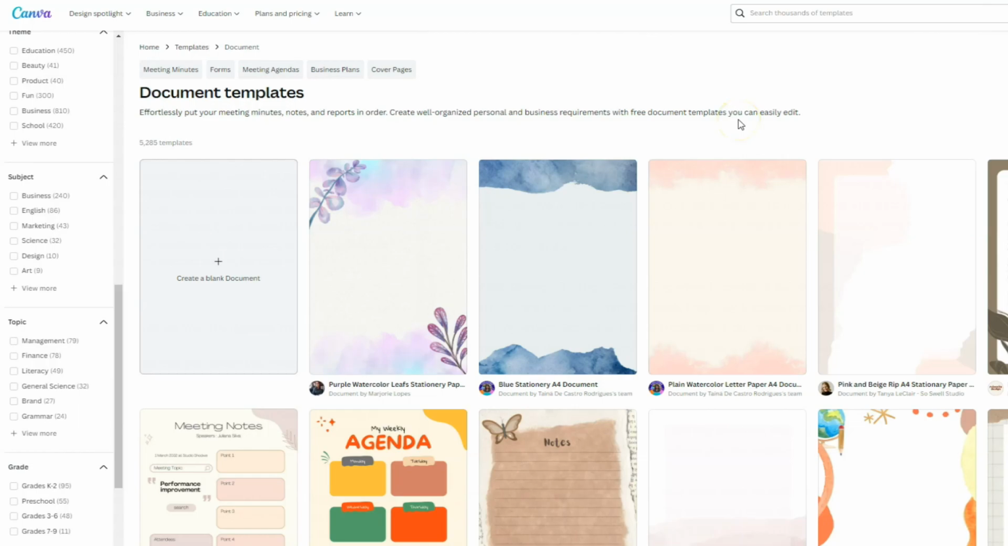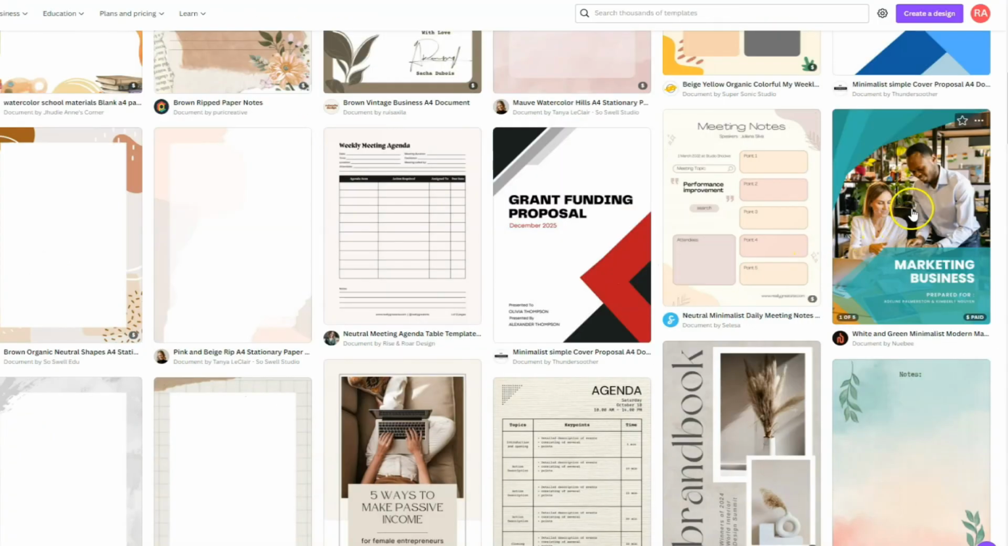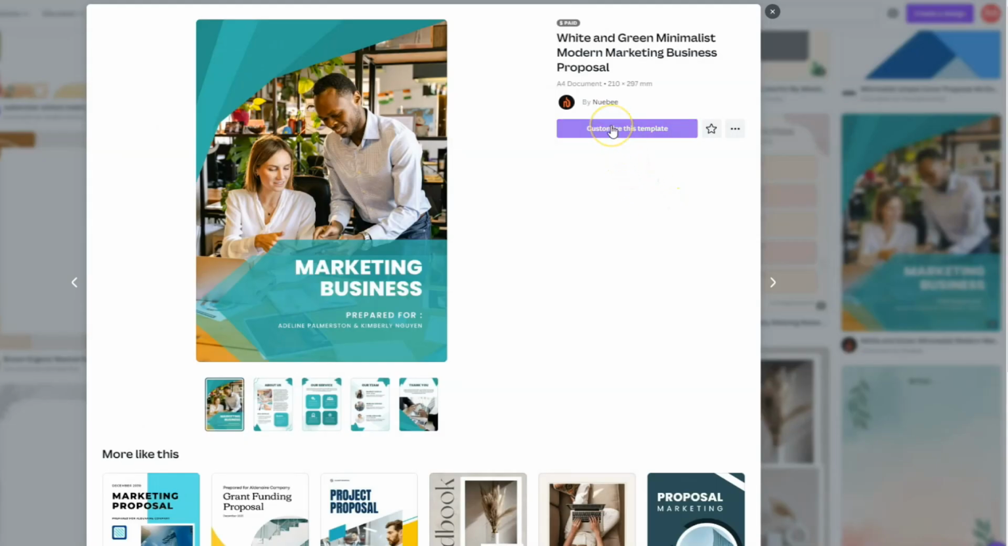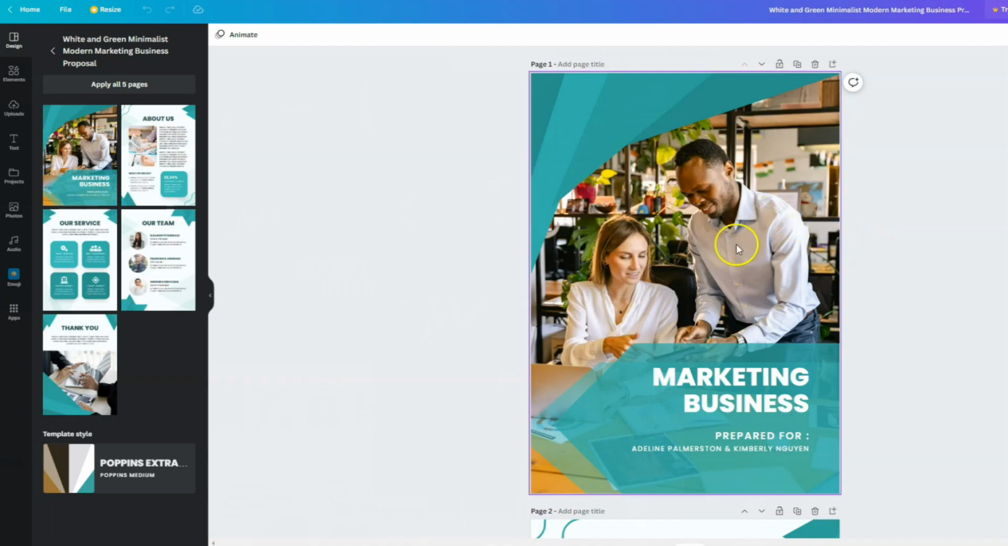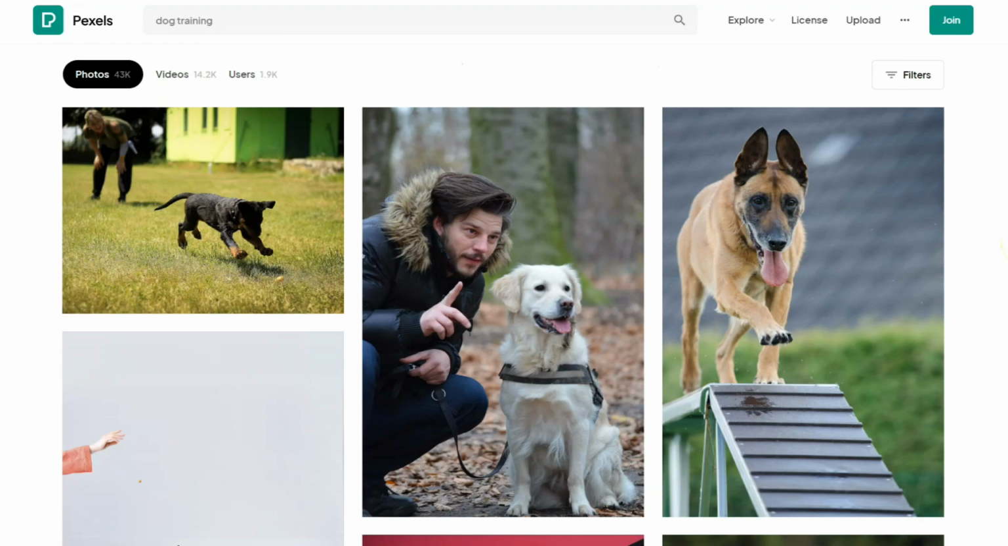In order to make the PDF, I will use Canva. I will click on Document Templates, then on Free, and I will use this template for example. I will click on Customize this template, and now we can edit it. I will replace the picture. In Pexels, I will look for images, like this one.